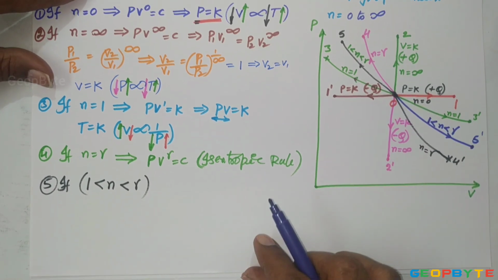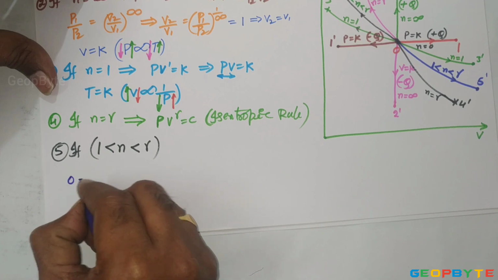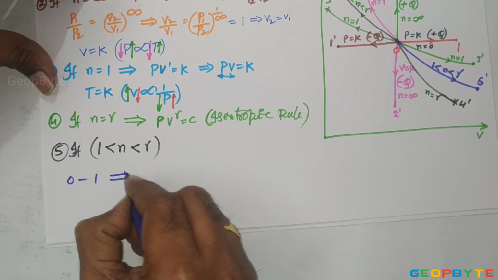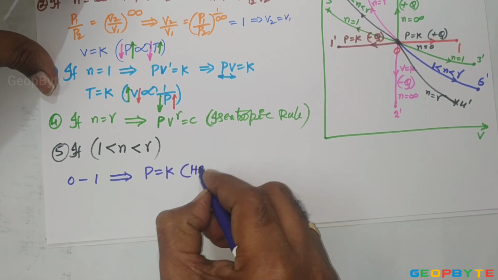0 to 1, I will write it clearly. 0 to 1 is the constant pressure heating process.